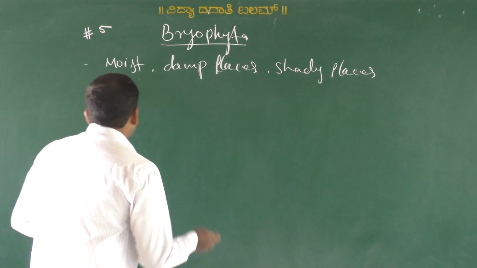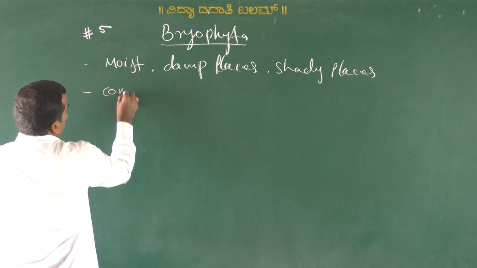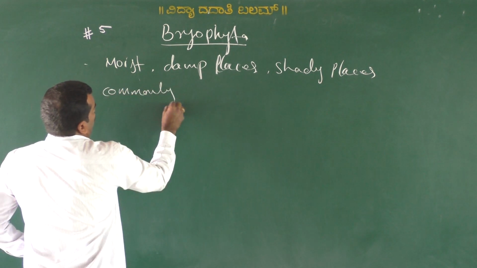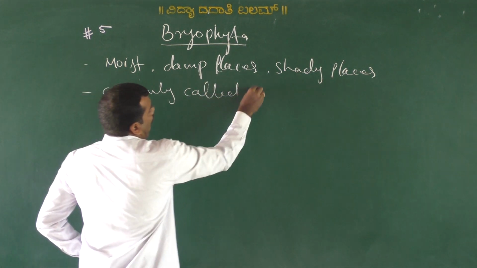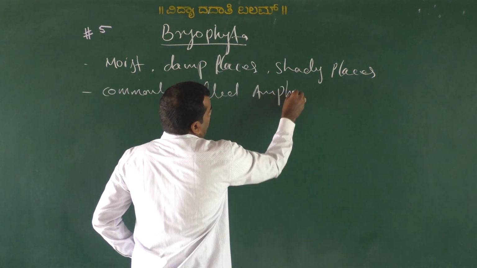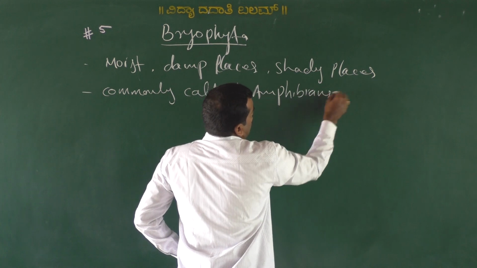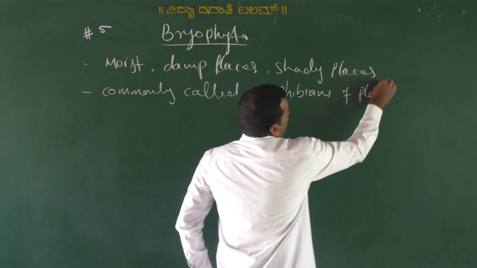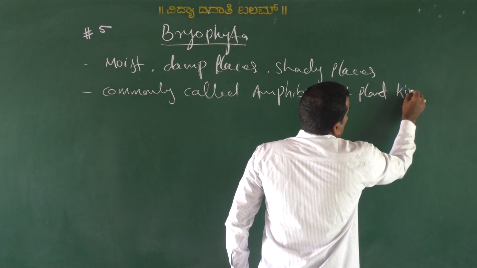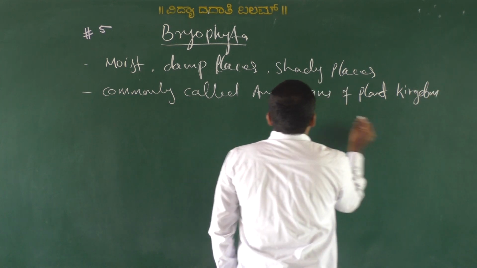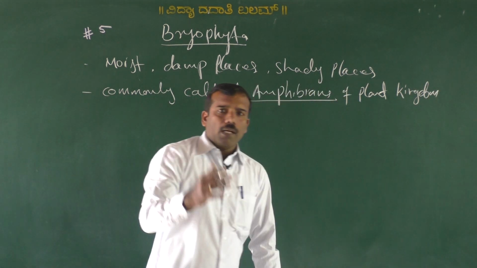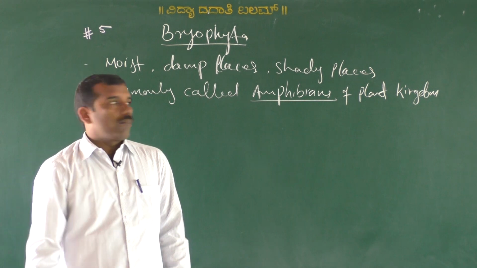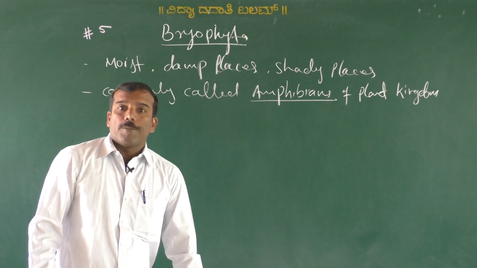Okay, so they are commonly called amphibians of plant kingdom. Very important. So name the amphibians of plant kingdom. Just write bryophytes.